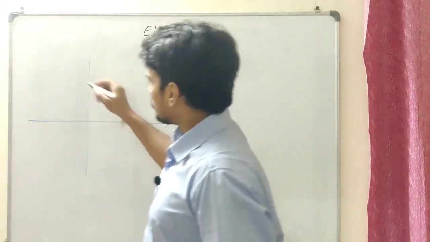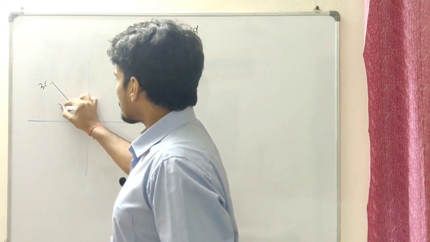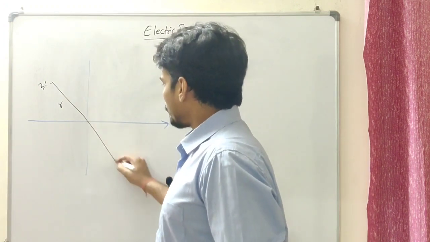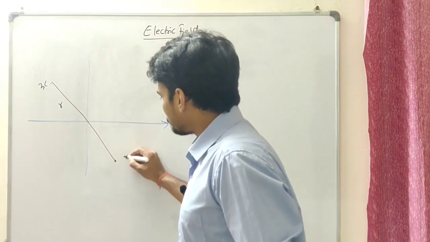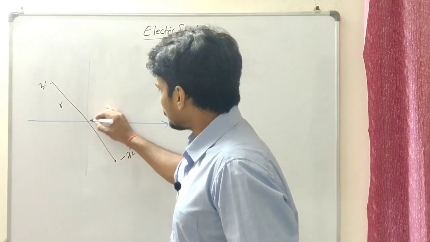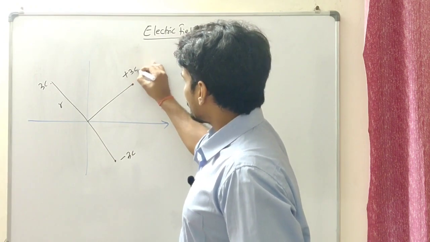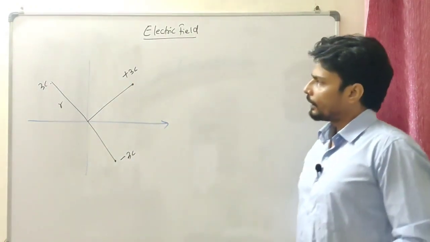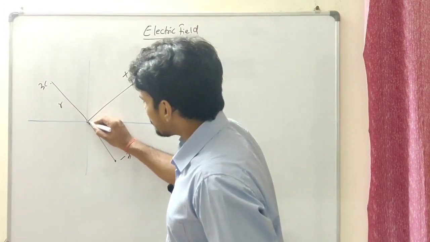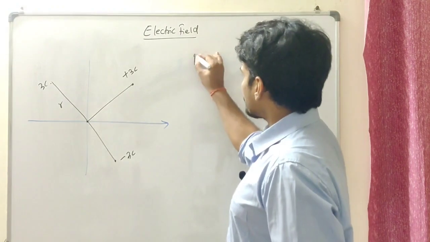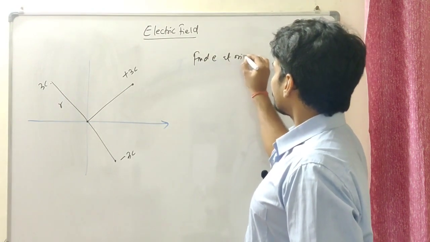I have a charge, let's say 3 coulomb over here at a distance of r, and let's say I'll have a minus 3 coulomb here, and plus 3 coulomb over here. Let's try and find the electric field at this point, the origin. So the question is, find E at origin.